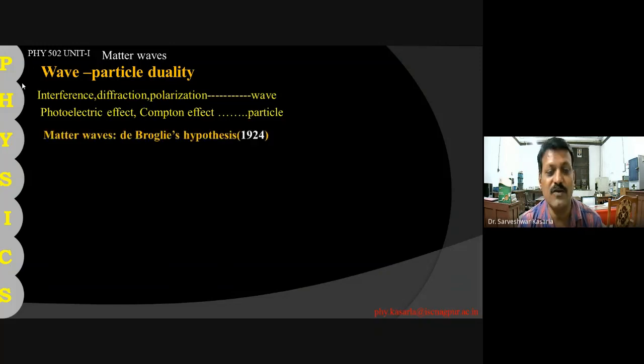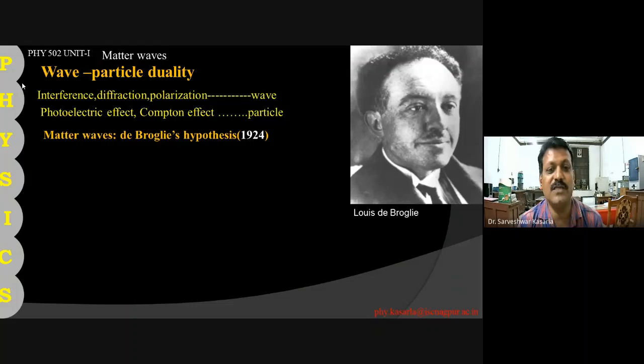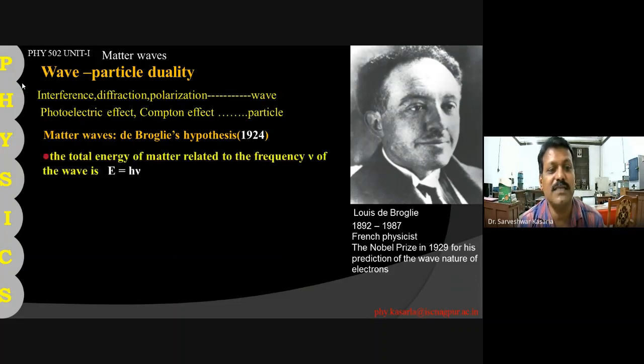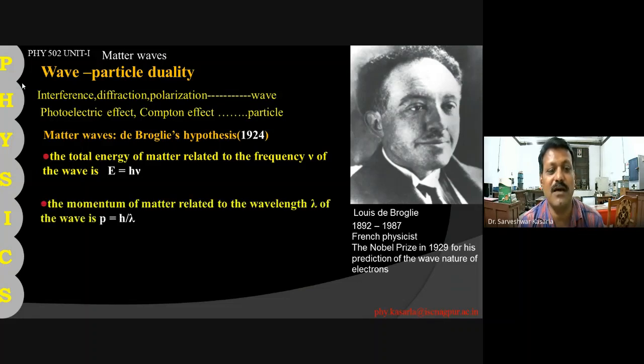So, matter waves: the de Broglie hypothesis was put forward in 1924, and Louis de Broglie was awarded a Nobel Prize in 1929 for this prediction of the wave nature of matter. What he says is that the total energy of matter related to frequency nu is given by E equals h nu according to Planck's theory, and the momentum of matter related to wavelength lambda is given by p equals h upon lambda.